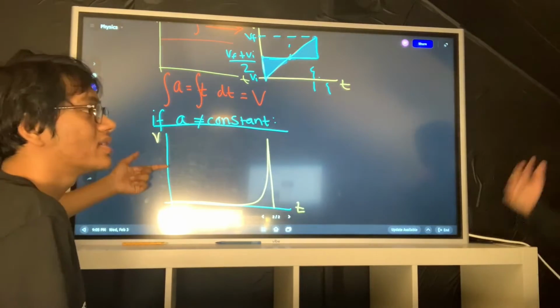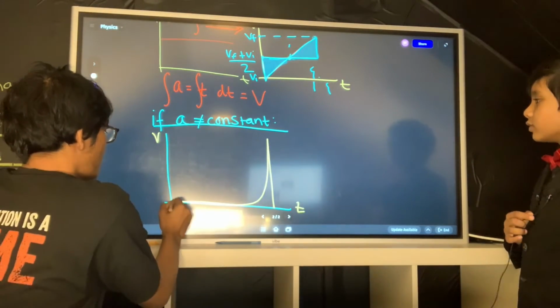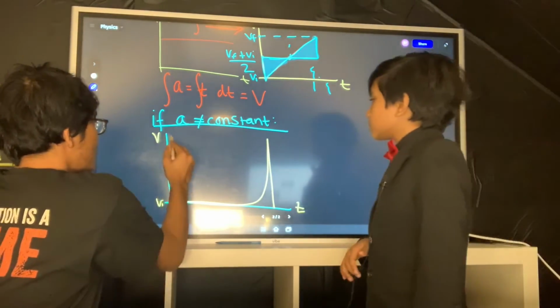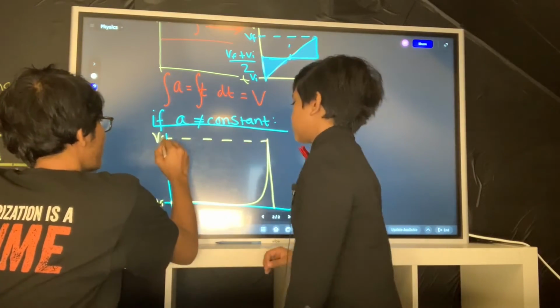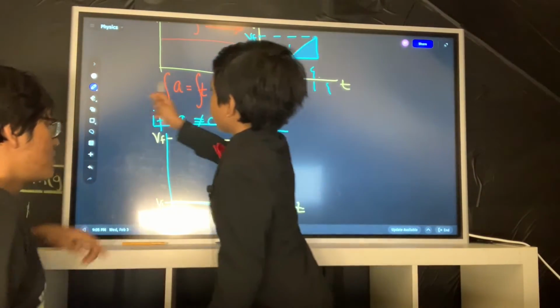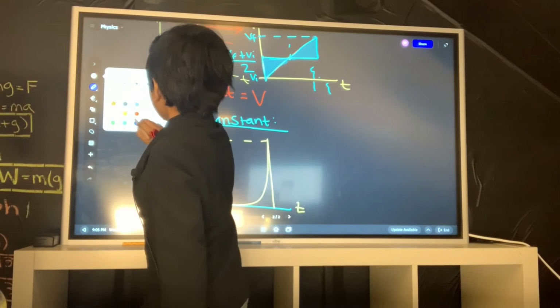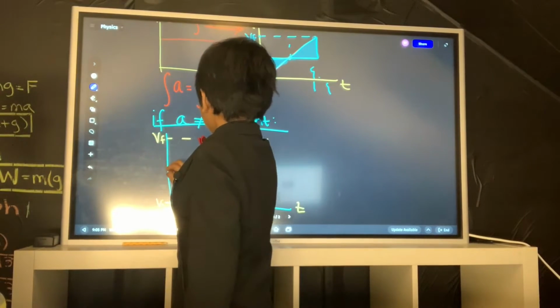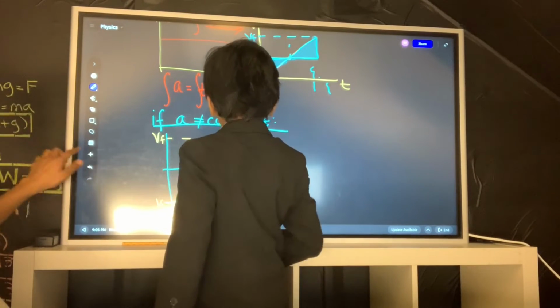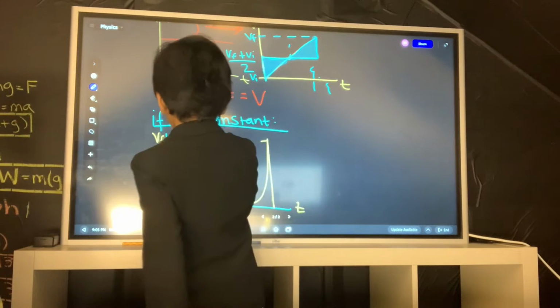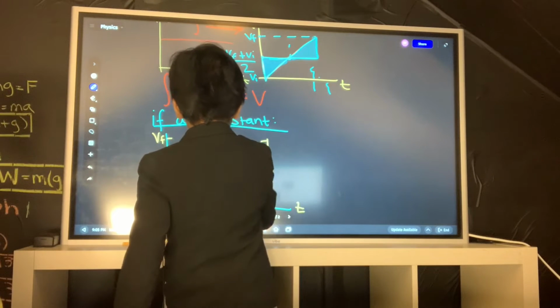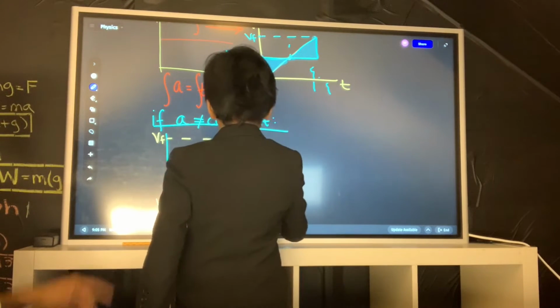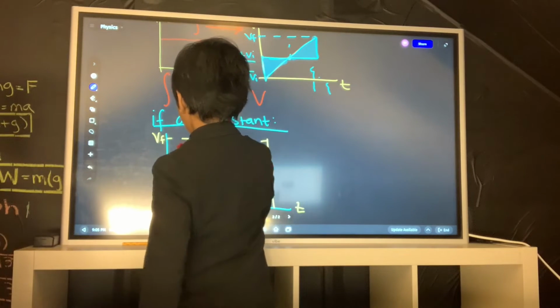What would be the average velocity here? If this is VI and this is VF, what is your average velocity? Well, let's see over here. So, if you draw this line, and that's gonna be your average velocity. Make it straight. Try to make it straight. Okay, and label it with the formula.